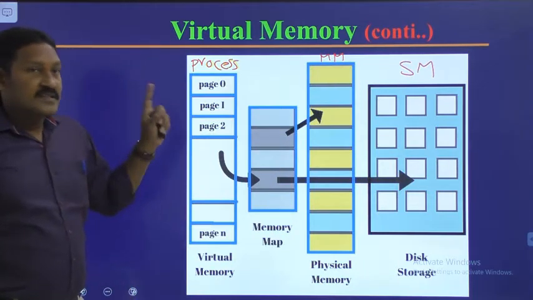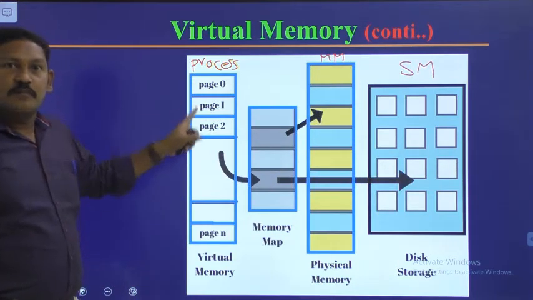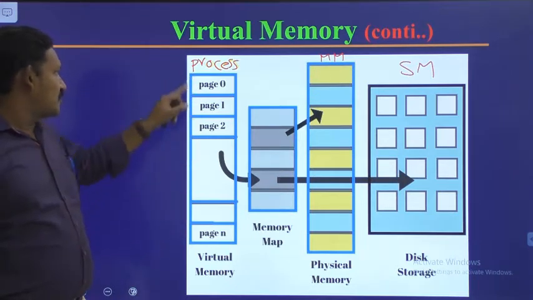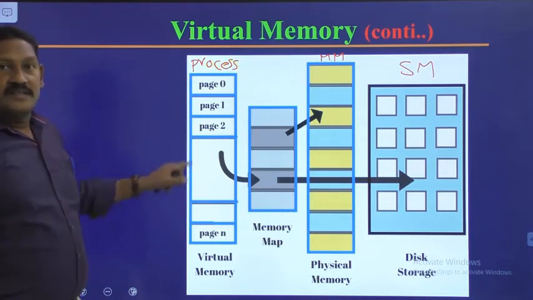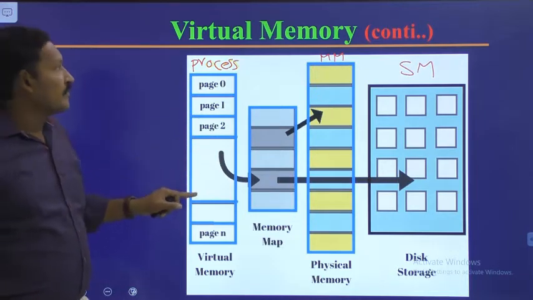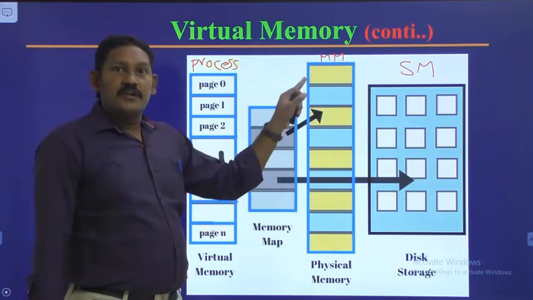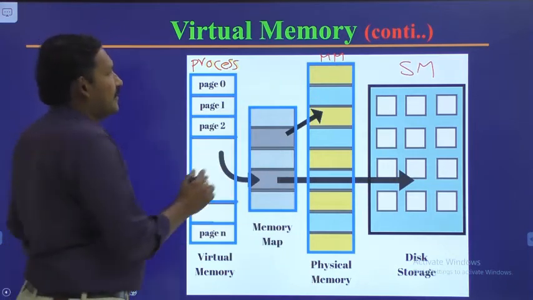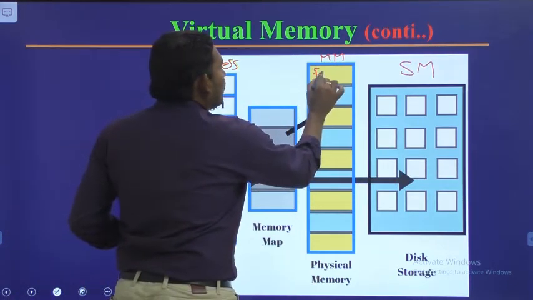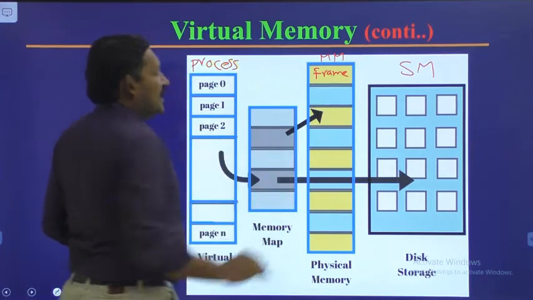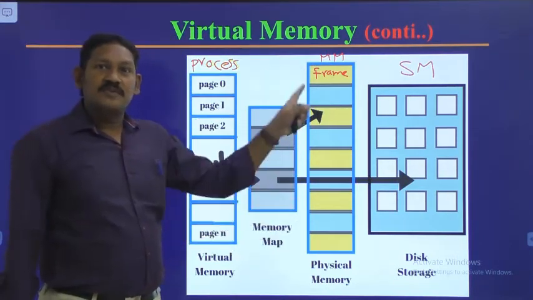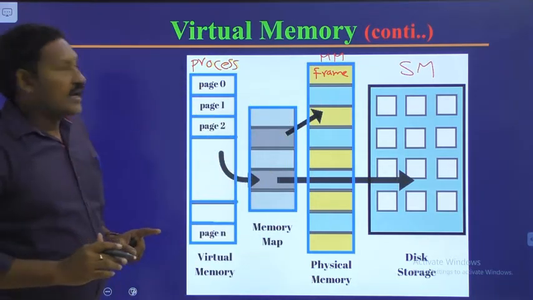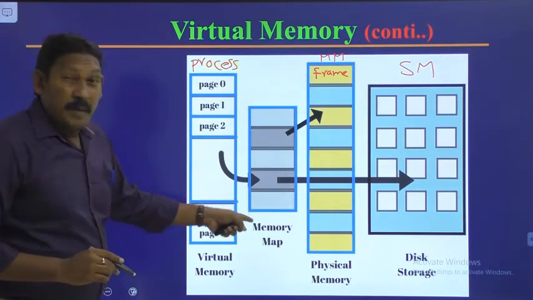So we have already discussed the process will be split into number of pages. Each page is of equal size. Here we have shown, let us suppose it is divided into n pages and each page is of equal size. And now the main memory is split into number of parts, and each part we call a frame. The frames are of equal size. Each frame is of equal size, and the size of a page and the size of a frame are one and the same. So here we have used a memory map.